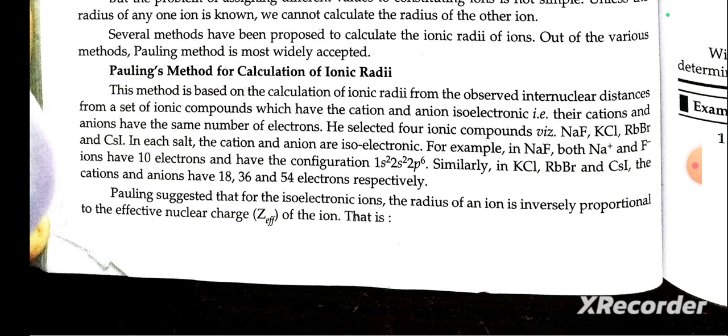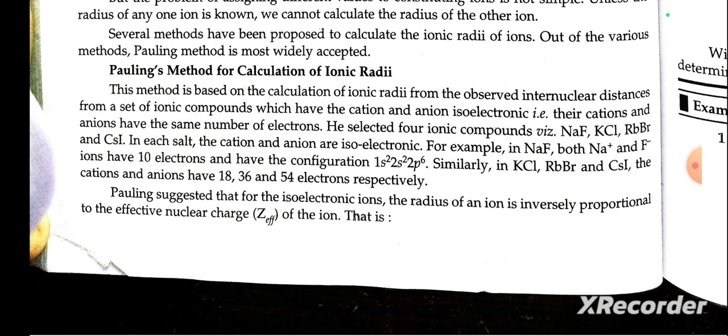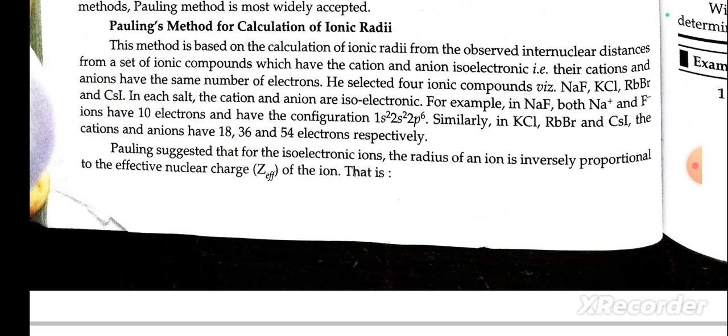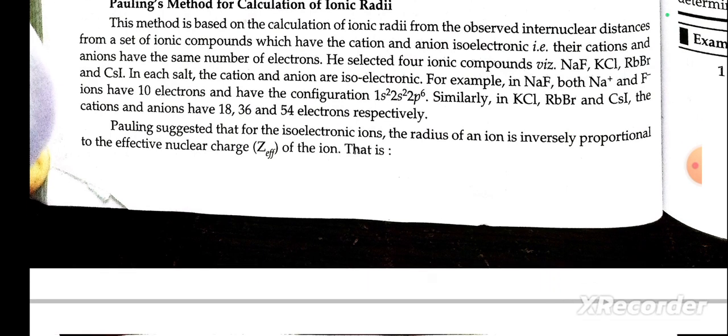He selected four ionic compounds: NaF, KCl, RbBr, and CsI salts. The cation and anion are isoelectronic. For example, in NaF, both Na+ and F- have 10 electrons with configuration 1s2, 2s2, 2p6, and similarly in KCl, RbBr, and CsI the anion and cation have 18, 36, and 54 electrons respectively.